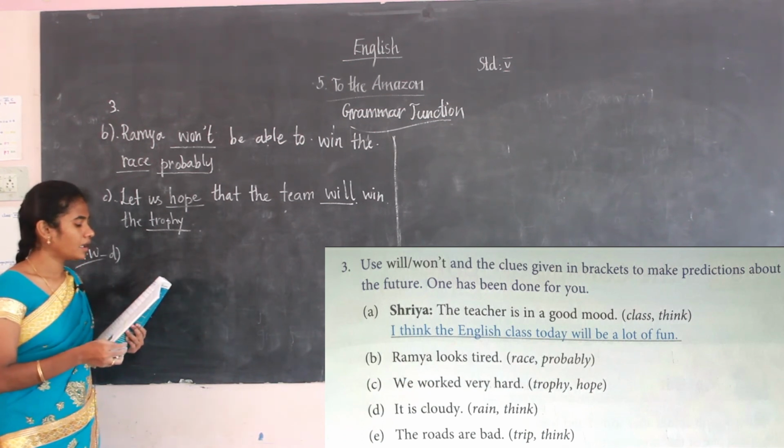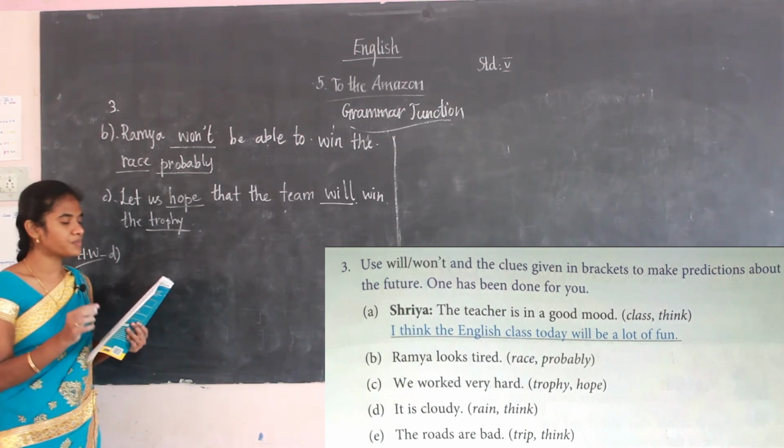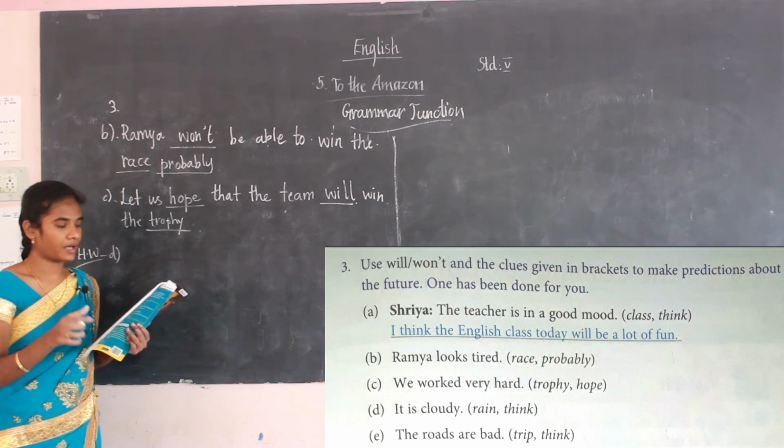The next, E: the roads are blocked, the clues are trip, think. Okay, so how can we write?